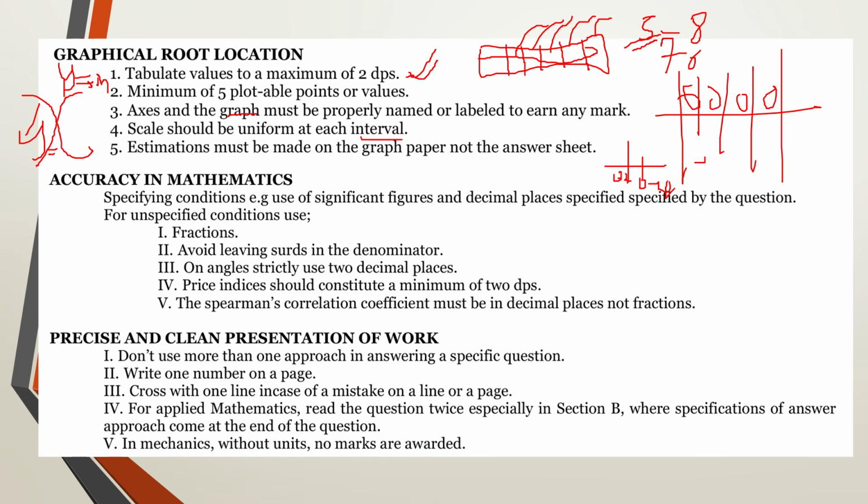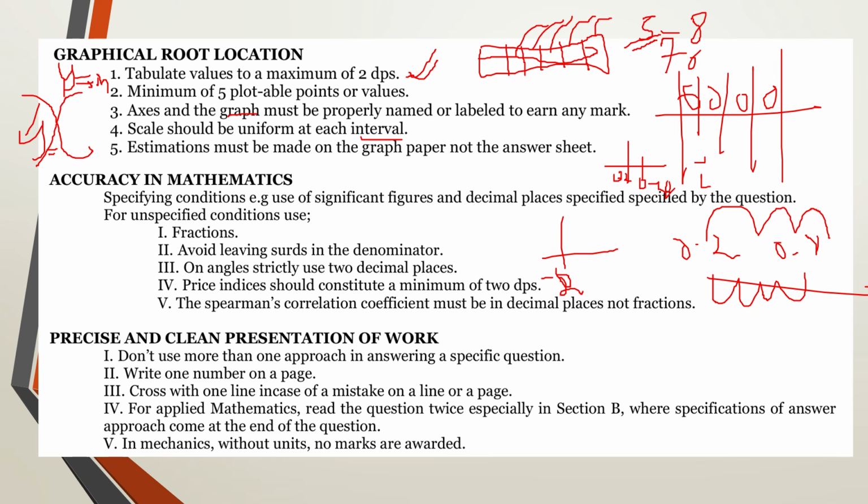0.4, 0.6, 0.8. Don't come from 0.2 and then go to 0.8. So the scale must be uniform. If you are dealing with 0.2, go on adding 0.2. If you are dealing with 2, go on adding 2, 2, 2. Now, starting, your graph does not have to start from 0. You may start on any variable that you need, provided your scale and the space you have on the graph is going to accommodate your graph.